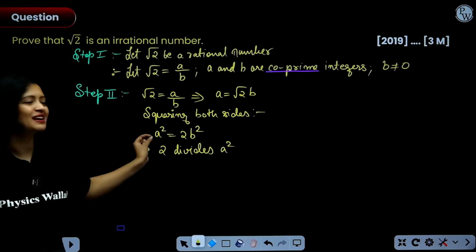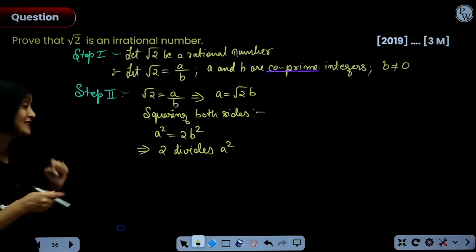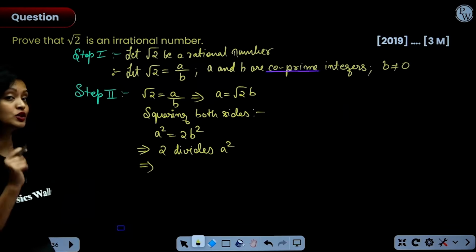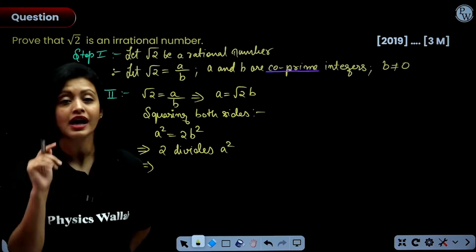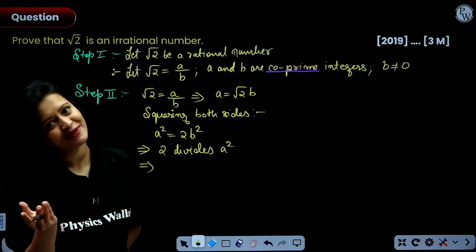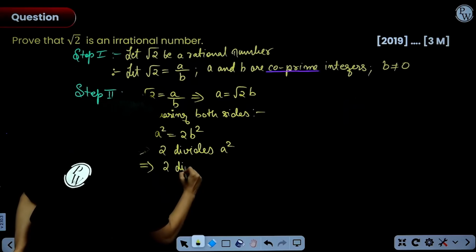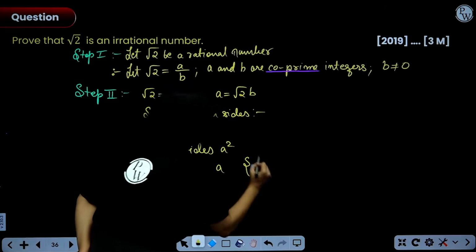If you can write a number as a product of two numbers, then both the numbers must be a factor of the given number. We have studied that. 2 divides a square. Now, here comes the theorem. 2 is a prime number and we studied that if a prime number p divides the square of any number, then it will also divide the number itself. So, if 2 divides a square, 2 divides a.